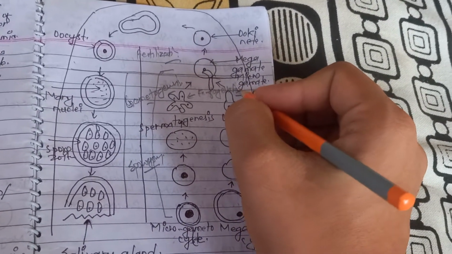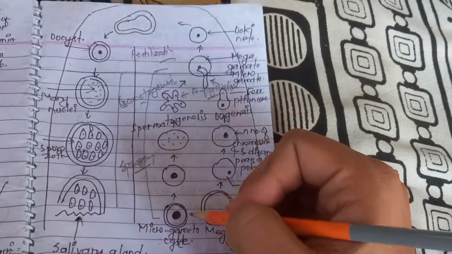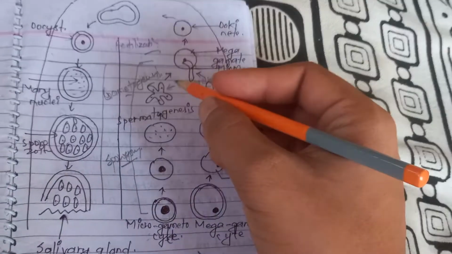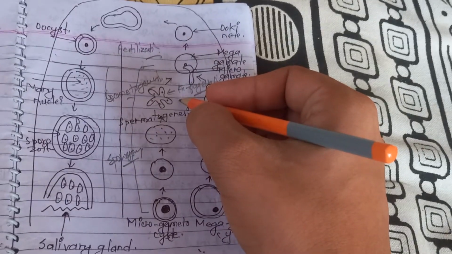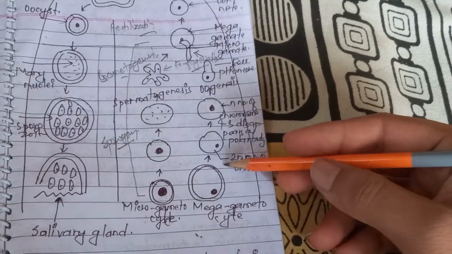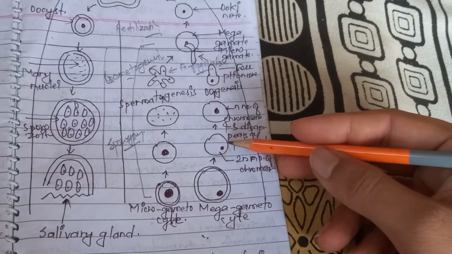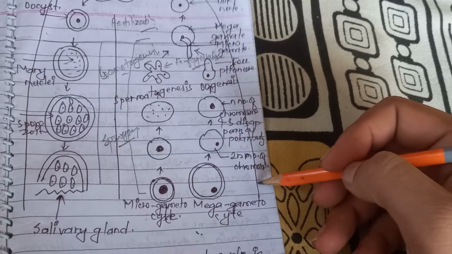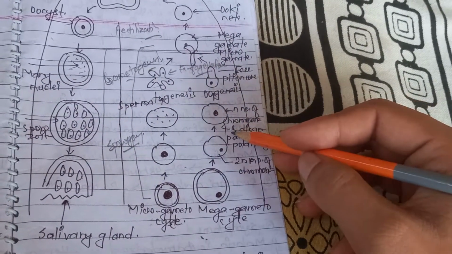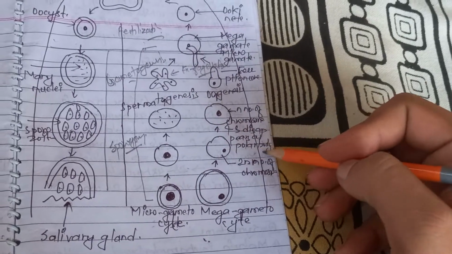In which gamete is flagellation? Microgametocyte means male. In the male there is flagellation. Likewise, in the megagametocyte, you can see it divides first into 2n number of chromosomes, then again divides into n number of chromosomes, and three disappear as polar bodies.